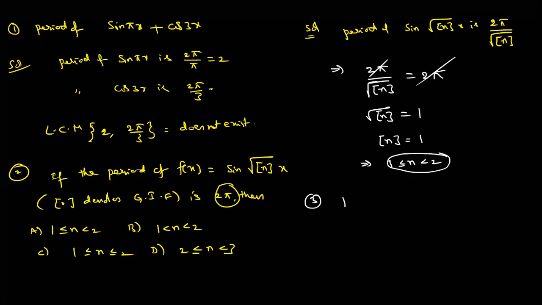So, question number 3. Period of modulus of sin 4x plus modulus of cos 4x is π by 8. Check how. Okay, modulus of sin x plus modulus of cos x is how much? π by 2. But here 1 by 4 is there. So you should thoroughly revise these formulas, all of you.